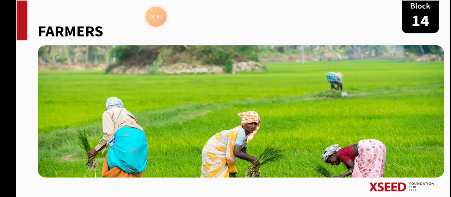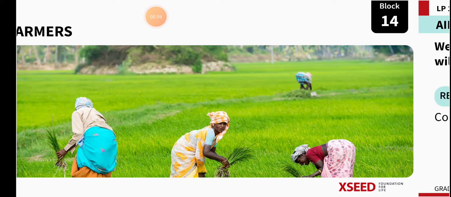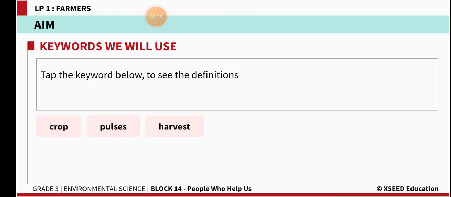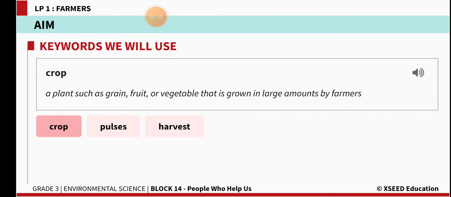You can see the crop in the picture. A crop means the same kind of plants growing in a large area. So here you need one content book, your workbook and the notebook to do this activity. And we will see the keywords in this lesson.